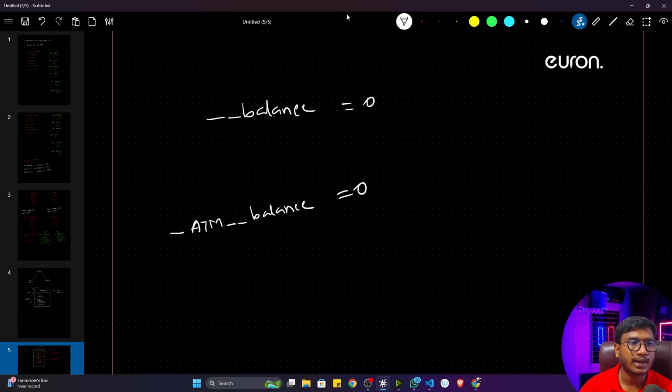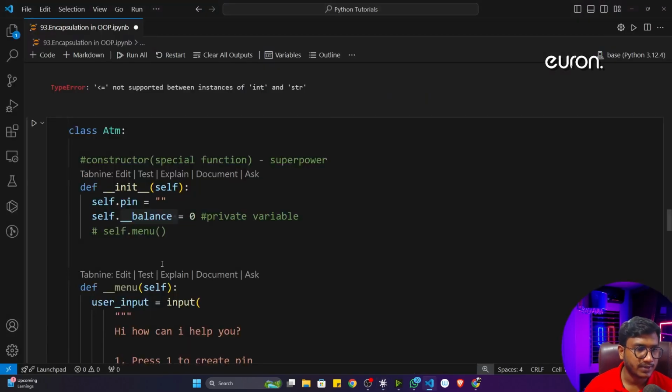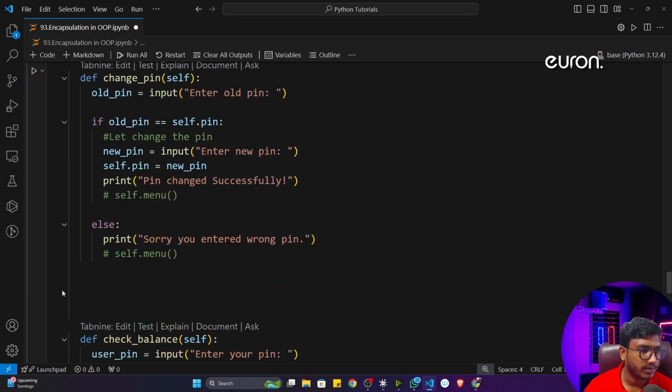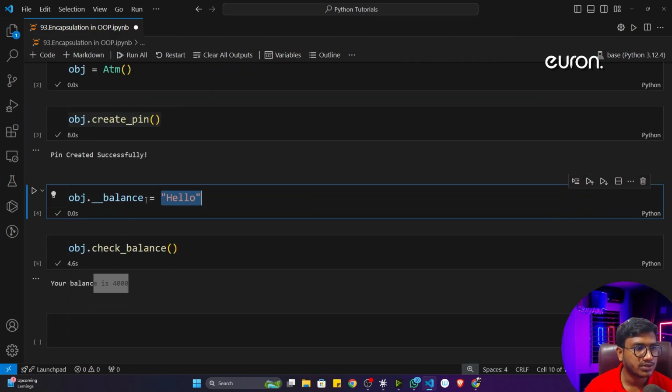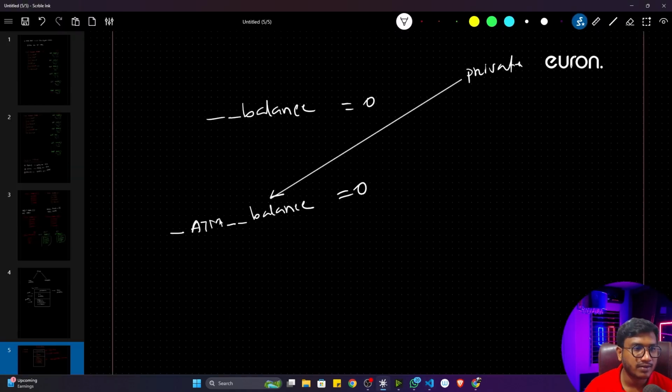That means whenever you are taking any kind of private property, private variable or private function, by default Python will try to convert this property in that way in the memory location. So whenever you write underscore underscore balance is equal to hello, it is not reflecting inside my actual private variable, because my actual private variable looks like that. After defining, it will automatically convert in that way.